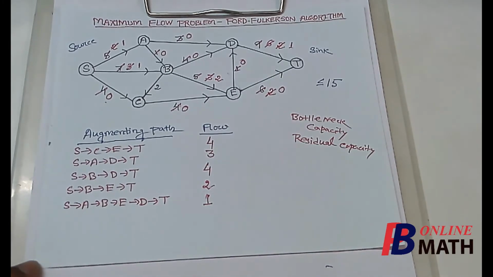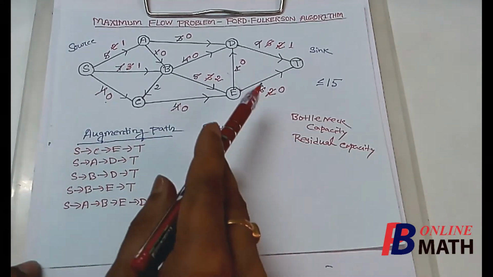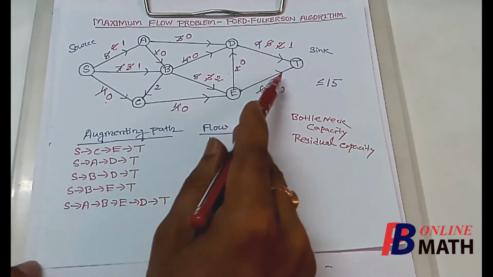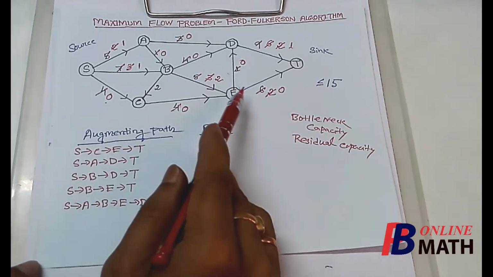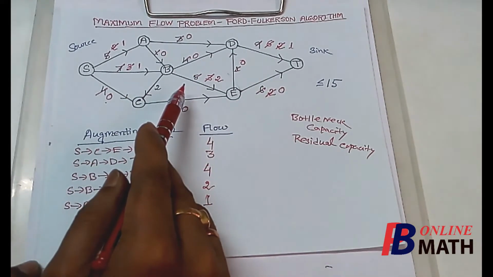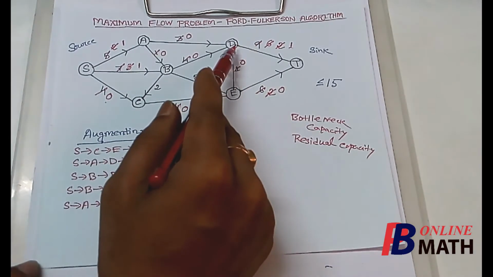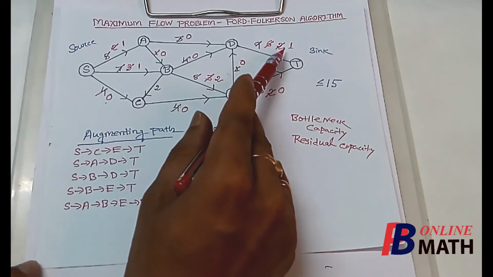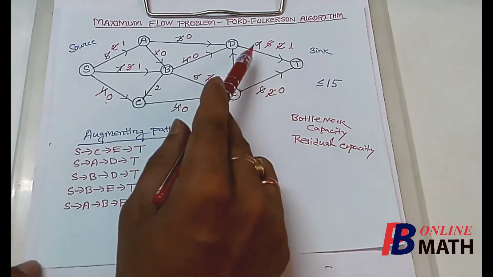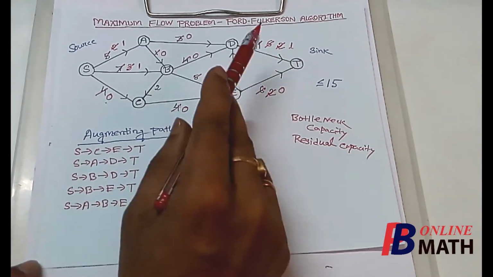Now we consider the same question. Is there any more augmenting path possible? Now if we look carefully, we shall find that the capacity of this arc is exhausted. So we can't send any flow through this path. If we consider this arc, then we find that the residual capacity of this arc is 1. So one more flow is possible through this arc.